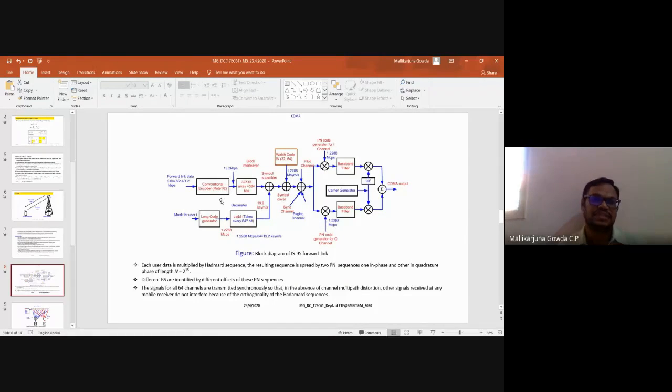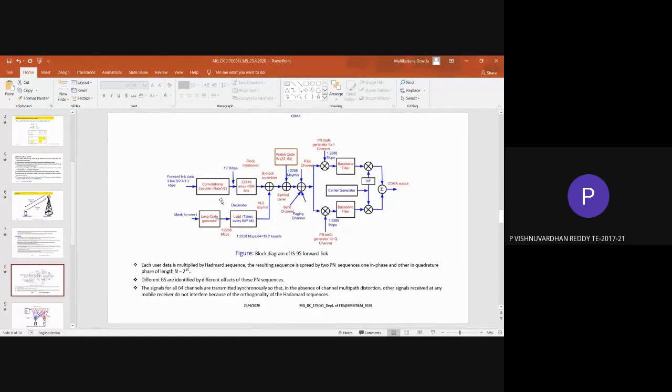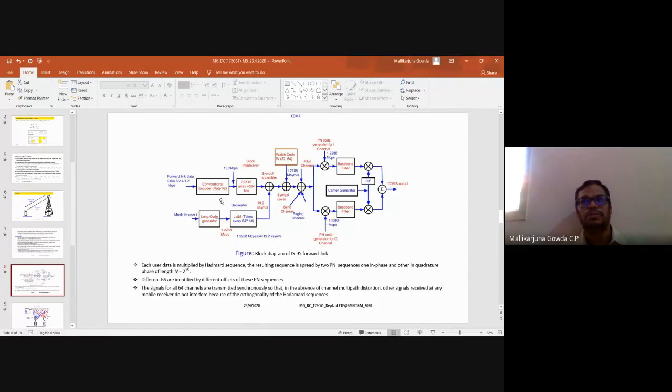See, if I give 1 bit as the input, I get 2 bits as the output. That is the meaning of coding rate. And here the constraint length will be equal to 9. So this convolutional encoder will do that.